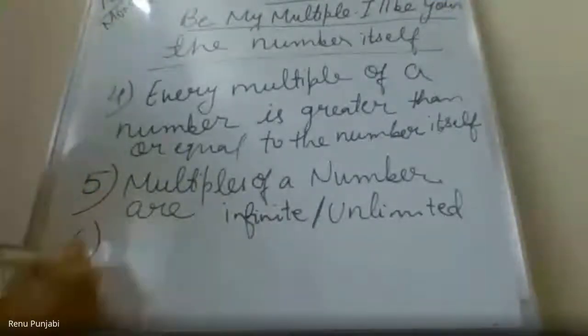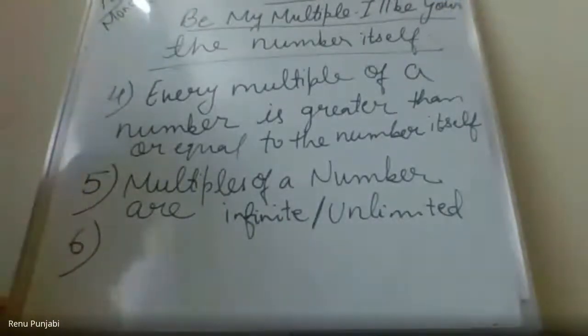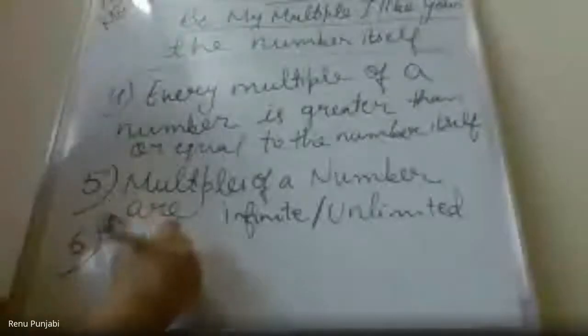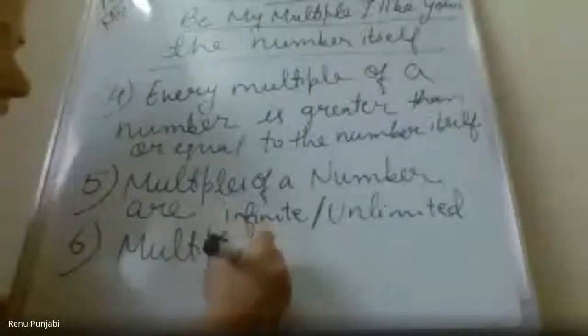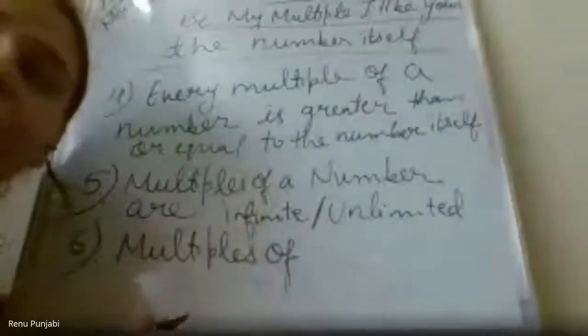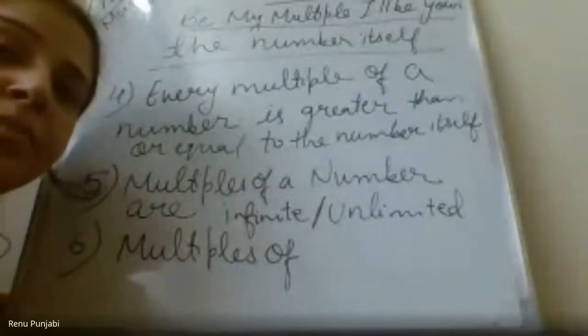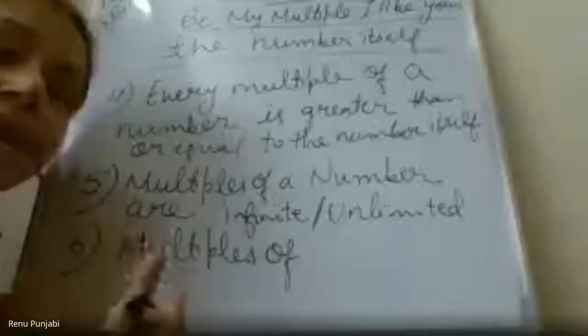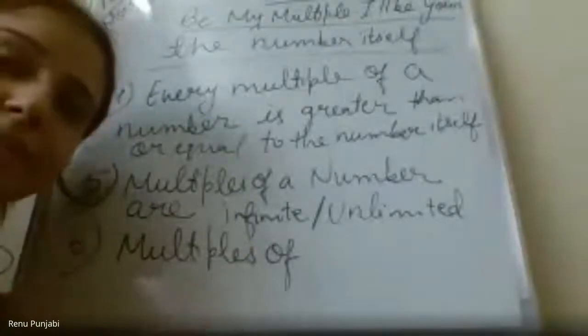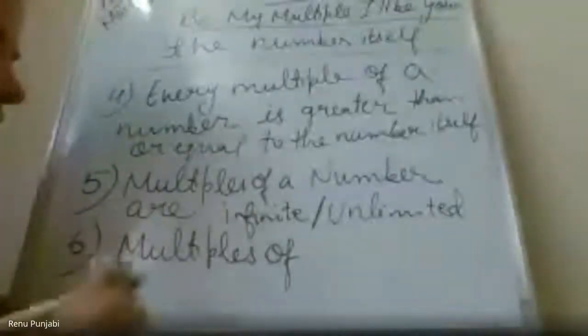Number 6 property: multiples of even numbers. You all know about even and odd numbers? Aryan, can you explain what are even numbers? Even numbers are numbers which end with 0, 2, 4, 6, 8. They are divisible by 2, right? Yes.